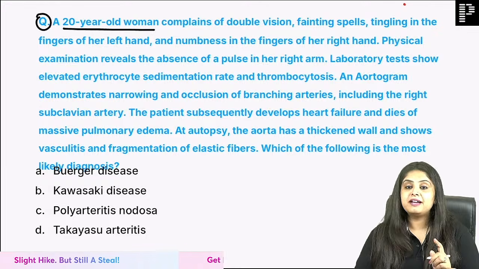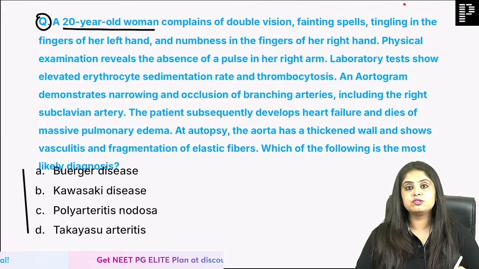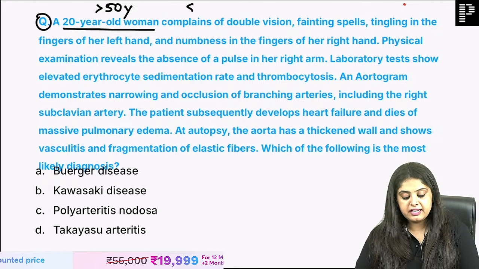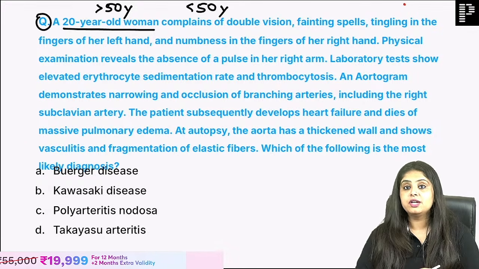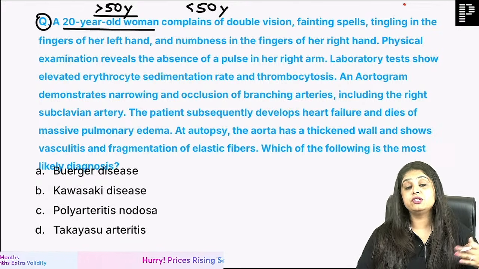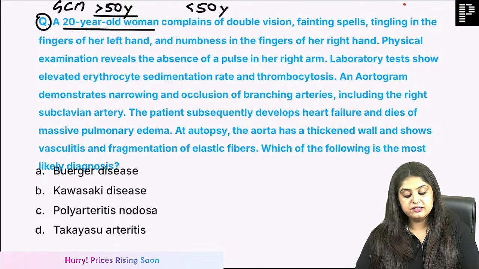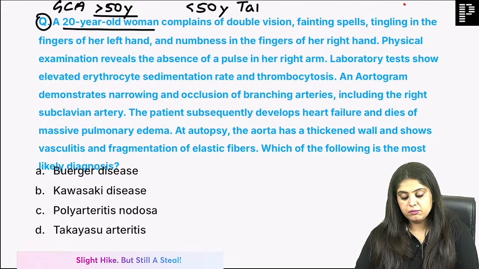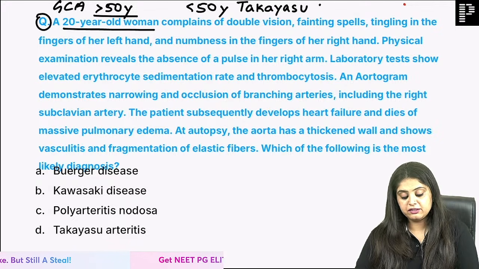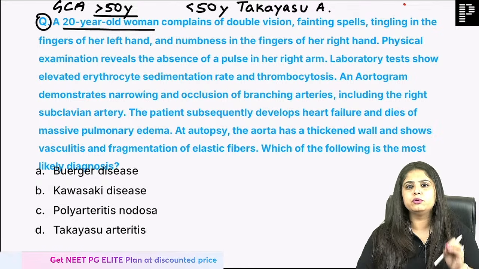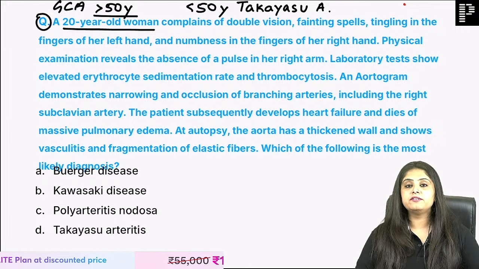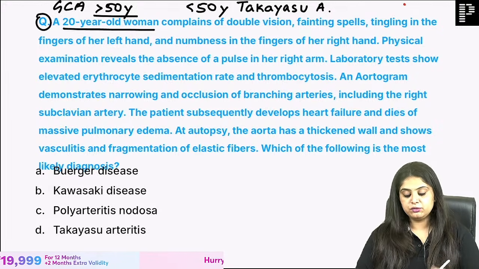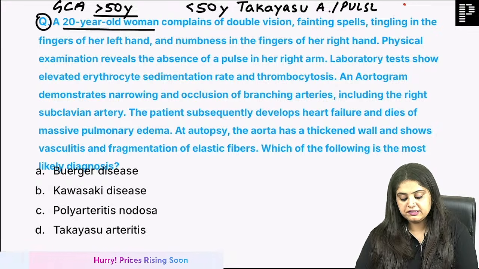20-year-old woman with vasculitis. I hope you scanned through the options and knew that kuch to vasculitis hai. In vasculitis, more than 50 years and less than 50 years is a game changer, because more than 50 years, when the patient is in the giant wala age, then it is giant cell arthritis. And when the patient is not in the giant wala age, then we most likely go in for Takayasu. That's what I'm saying. This is just one very crude and brutal way of solving questions. More than 50, giant patient hai, matlab old patient hai, to giant cell. Less than 50, Takayasu, and Takayasu is also referred to as the pulseless disease.